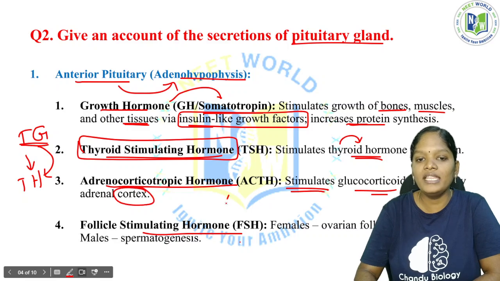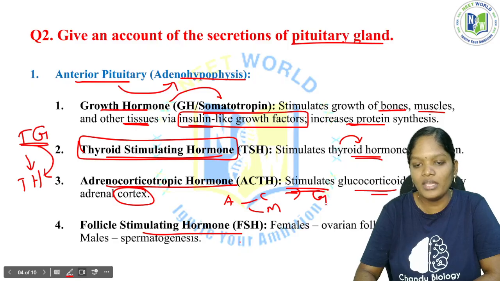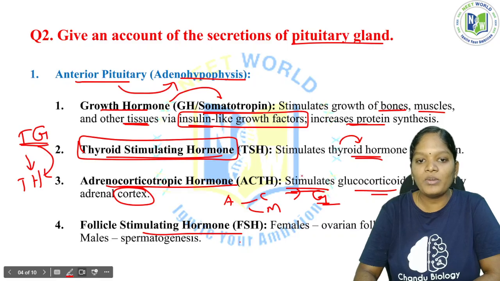We have studied that the adrenal gland has an adrenal cortex and an adrenal medulla. The adrenal cortex is responsible for synthesizing the glucocorticoids. If the adrenal cortex wants to produce these glucocorticoids, it needs a stimulus, and that is adrenocorticotropic hormone.